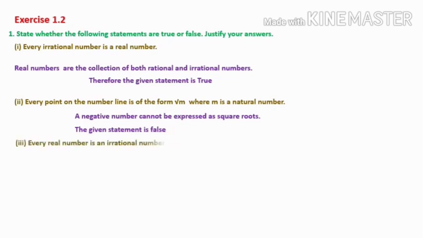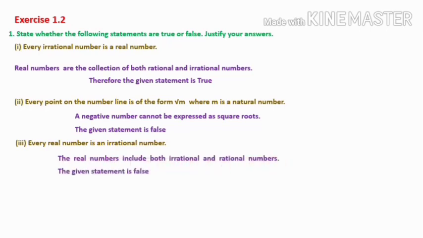And the third statement given is, every real number is an irrational number. Here irrational numbers are mentioned and real numbers also mentioned. As I have mentioned before, real numbers are the collection of both rational and irrational numbers. Therefore the given statement is false. It is saying every real number is an irrational number. Means whatever numbers you take, all these numbers are irrational numbers.